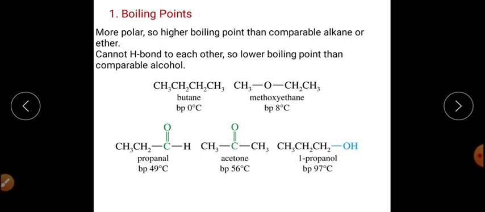But compared with alcohols, they have a lower boiling point, because in alcohols hydrogen bonding exists, which makes their boiling point somewhat higher as compared to aldehydes and ketones.